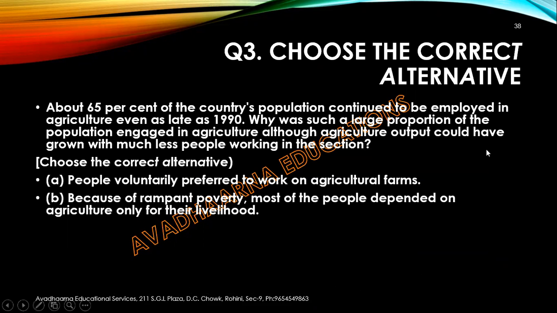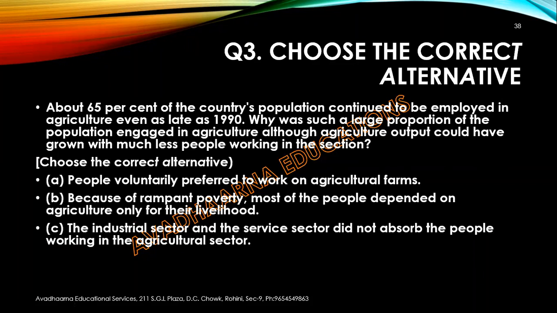Second, because of rampant poverty, most of the people depend on agriculture only for their livelihood. C part, the industrial sector and service sector did not absorb the people working in the agricultural sector. And D part, all of the above.